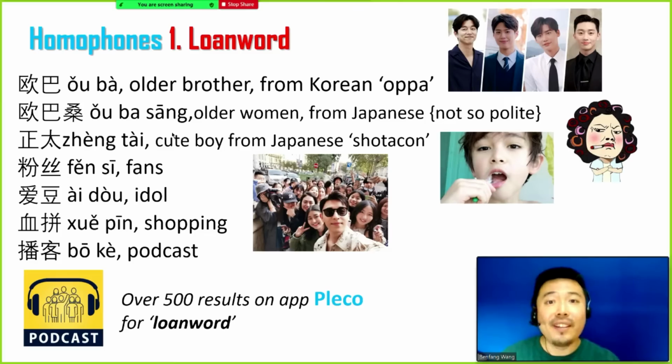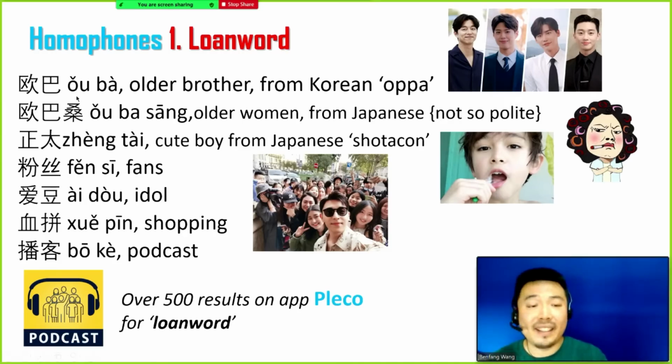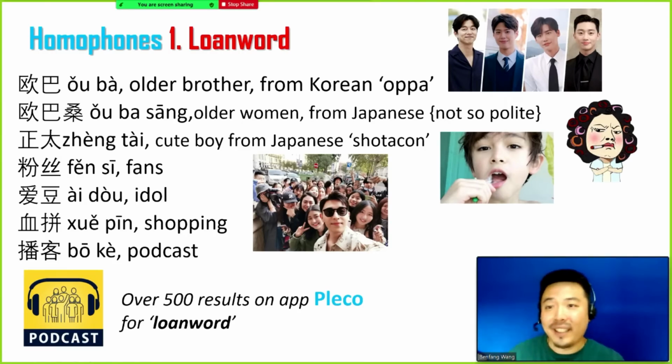For example, the Korean word oppa means older brother. Nowadays in China, many people love Korean soap opera. So that's why we took oppa from Korean and we made this new word, oppa, in Chinese. Also, there are obasang, zhengtai. Those words are coming from Japanese.